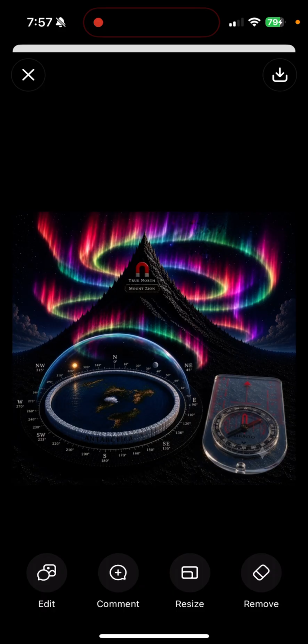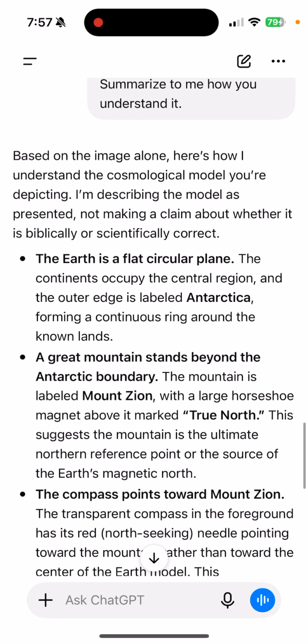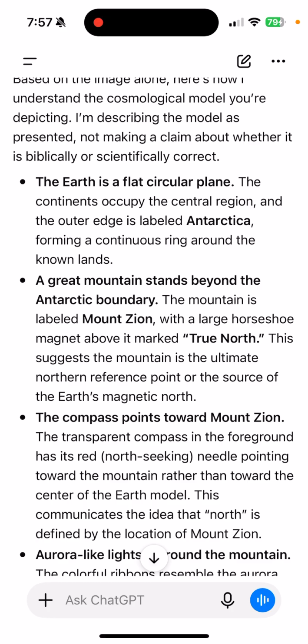And the sun and moon and stars are inside that dome. So the dome is the same as the sky. It's called a firmament in the Bible. You can read that if you don't believe me in Genesis chapter 1, verses 6 through 7. So let's continue, guys. Next thing it says, a great mountain stands beyond the Antarctic boundary.